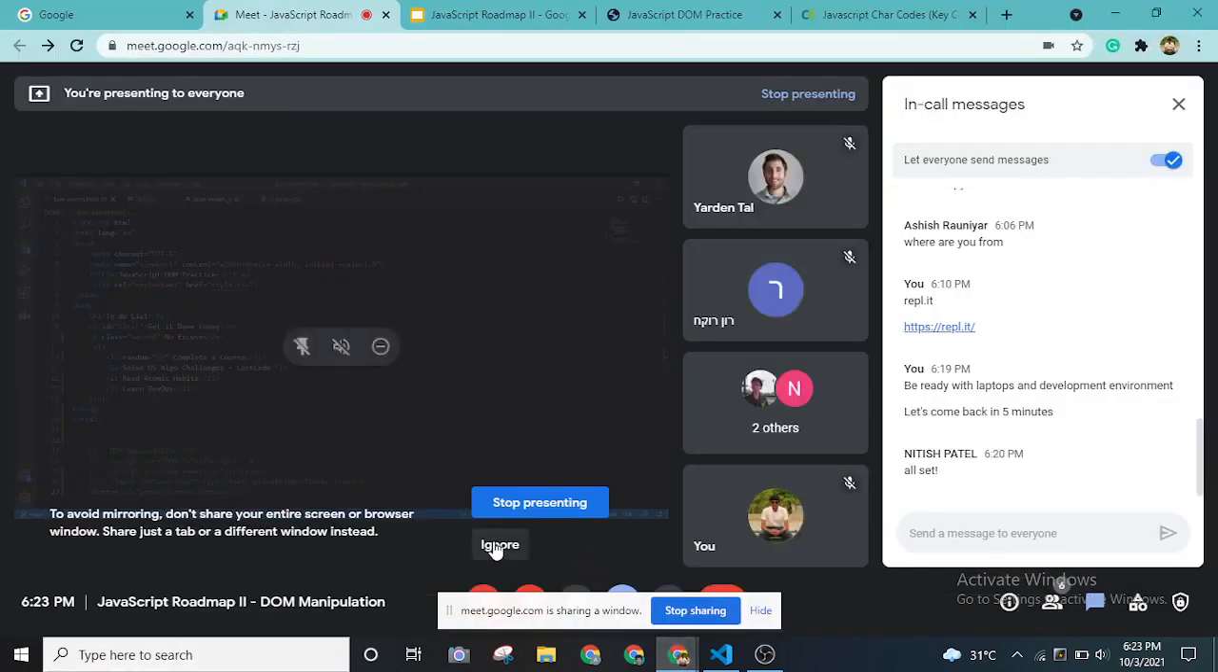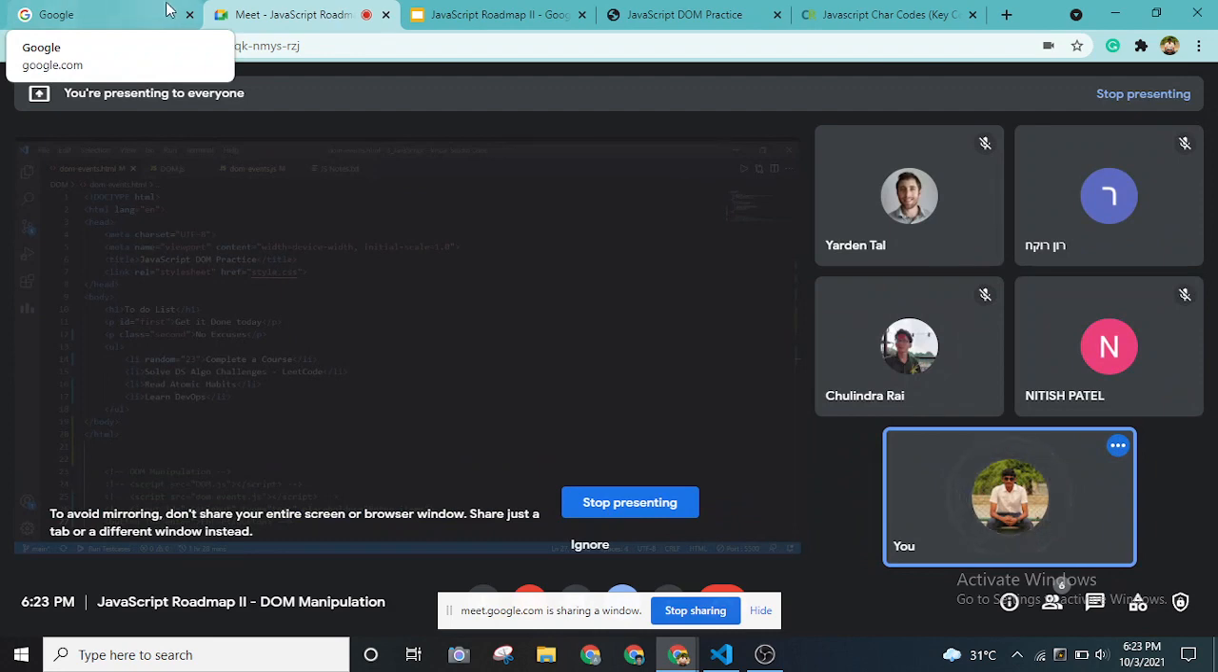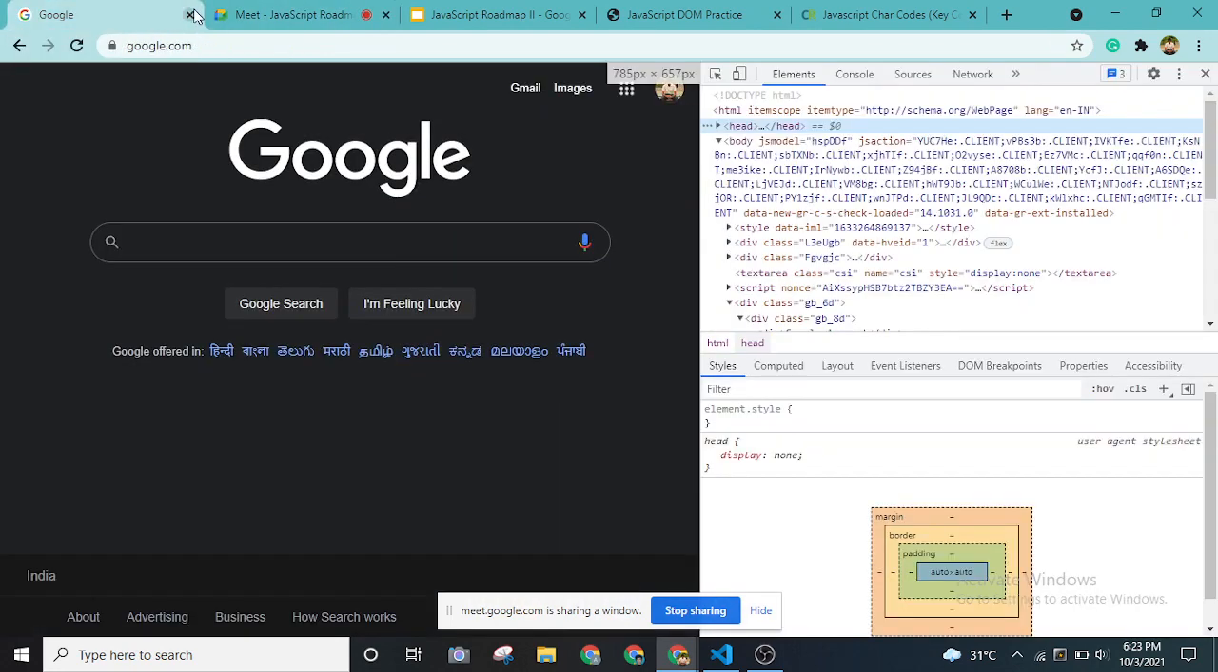Okay. Okay. So, Nitish, can I have a confirmation? Is the screen visible? The code editor. Yeah, it is. Yes, yes.